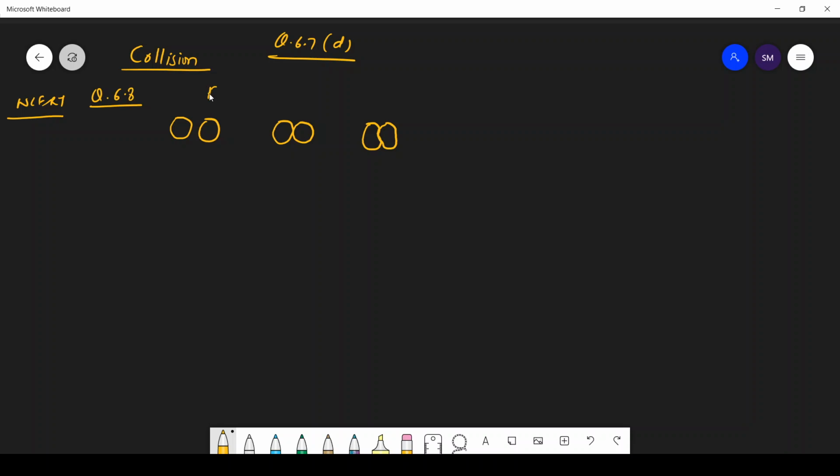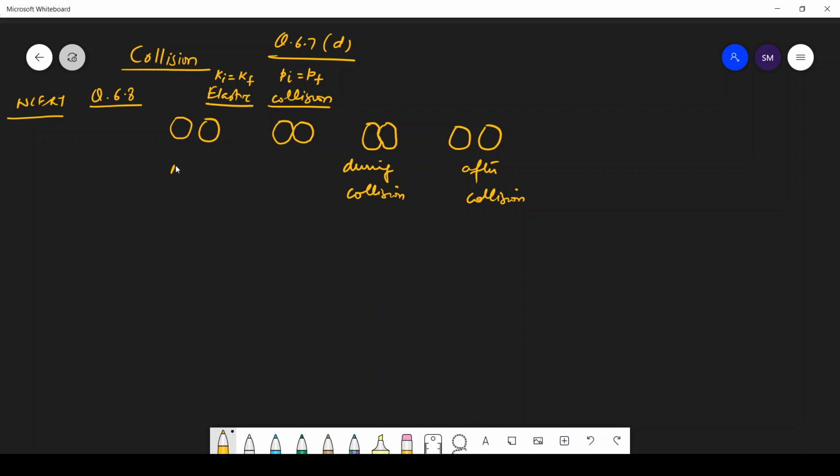So the collision is an elastic collision, and we know that collision means initial momentum is equal to final momentum, and elastic means the initial kinetic energy of the system is equal to the final kinetic energy of the system. That is the meaning of collision and elastic. So now the balls are separated again. Here the collision starts, this is during the collision, this is after collision, and this is before collision.